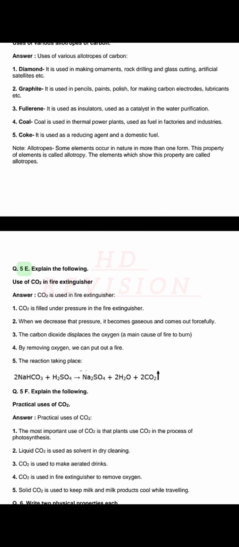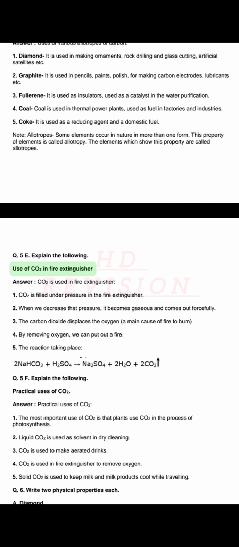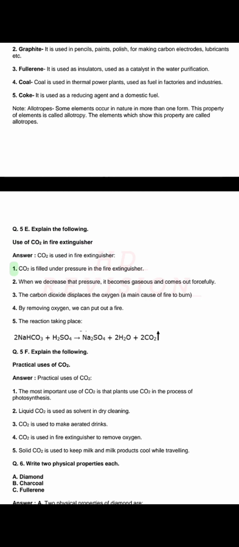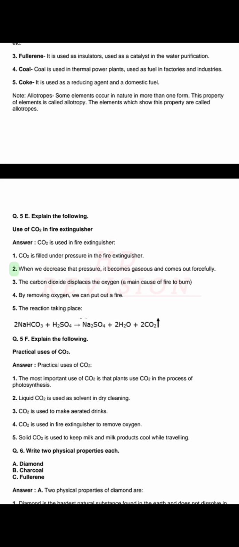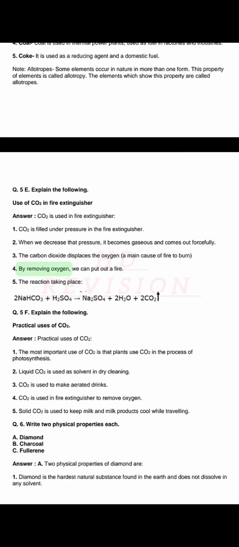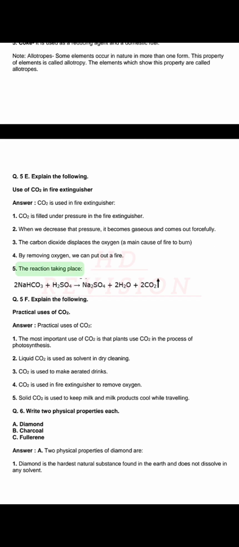Q. 5E. Explain the following. Use of CO2 in fire extinguisher. Answer. CO2 is used in fire extinguisher. 1. CO2 is filled under pressure in the fire extinguisher. 2. When we decrease that pressure, it becomes gaseous and comes out forcefully. 3. The carbon dioxide displaces the oxygen, a main cause of fire to burn. 4. By removing oxygen, we can put out a fire. 5. The reaction taking place.